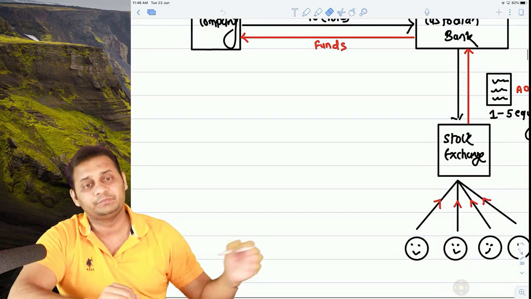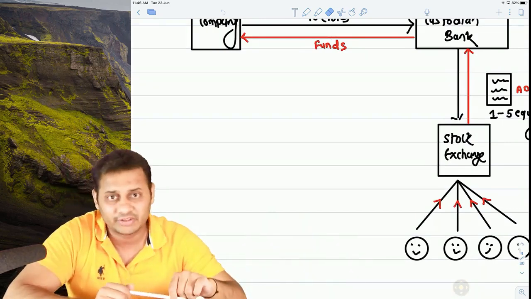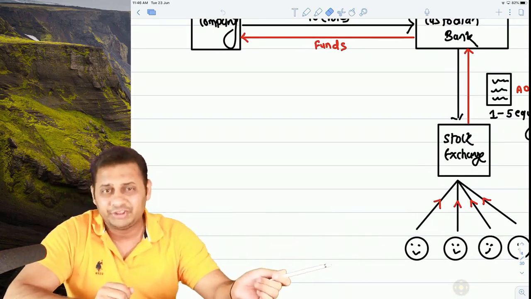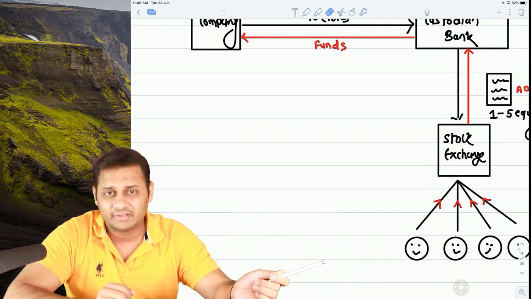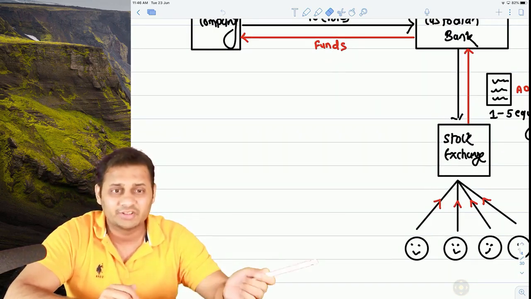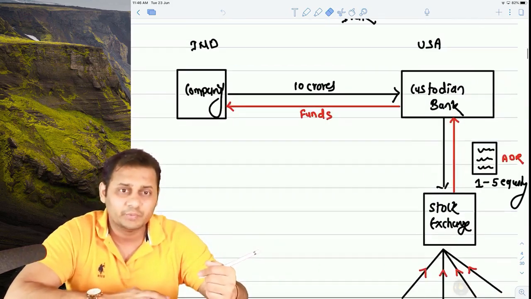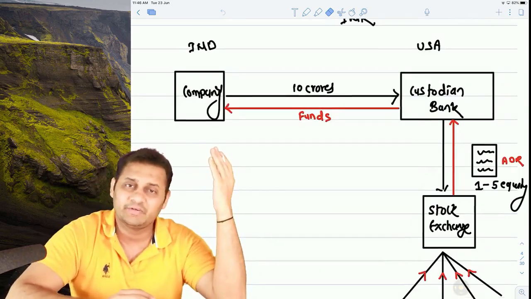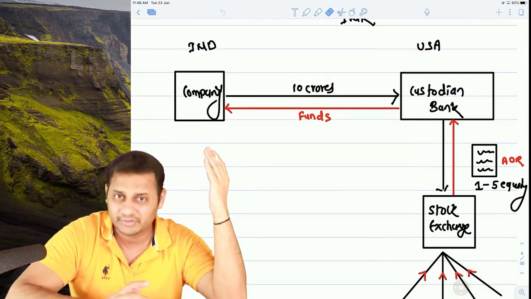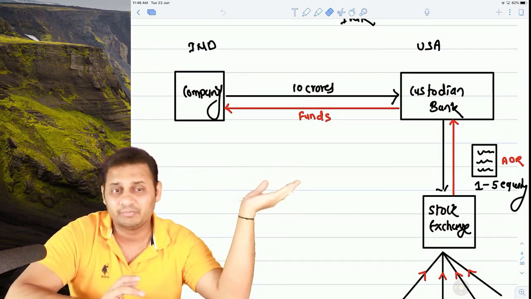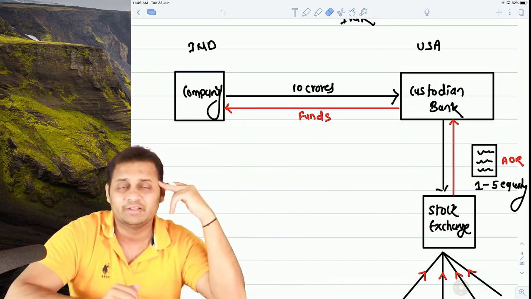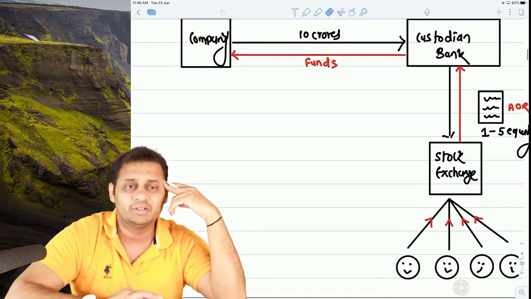What is the disadvantage for US investors? Language barrier is a disadvantage for US investors, because a normal person from the US may not be able to understand the balance sheet, profit and loss account and financial statements of this company in order to decide whether I should keep my money invested or I should sell it. Obviously, from time to time all investors have to decide this.